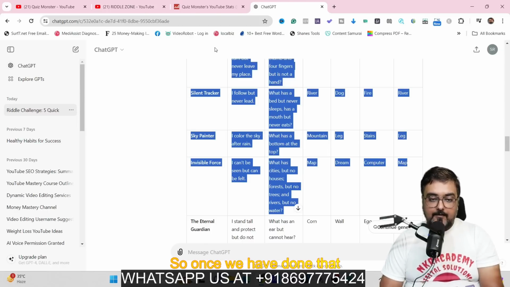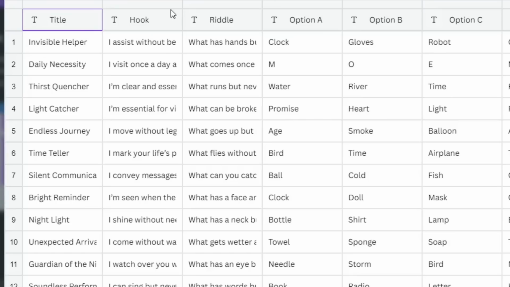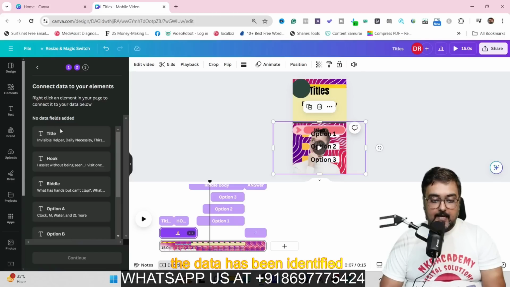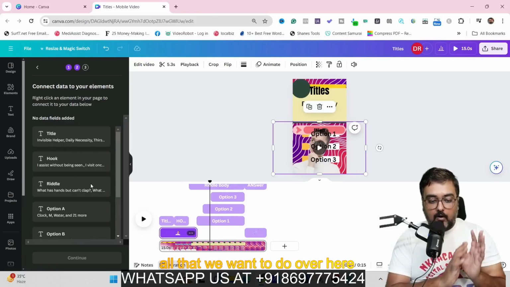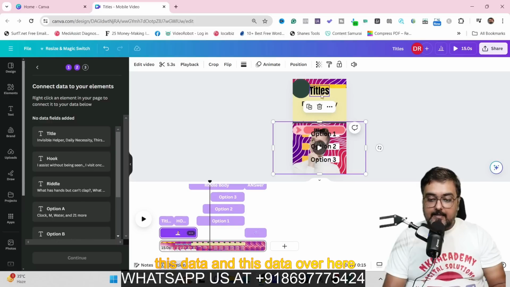So once we have done that, we will go back to Canva. And this time we'll select this thing over here and click on Control V or paste. And you can see the headers have come up with all the necessary things. So that's quite cool. Now, once this is done, we'll click on done. And as you can see, the data has been identified. Now, all that we want to do over here is make a connection between this data and this data over here. So let's go ahead and do that quickly.